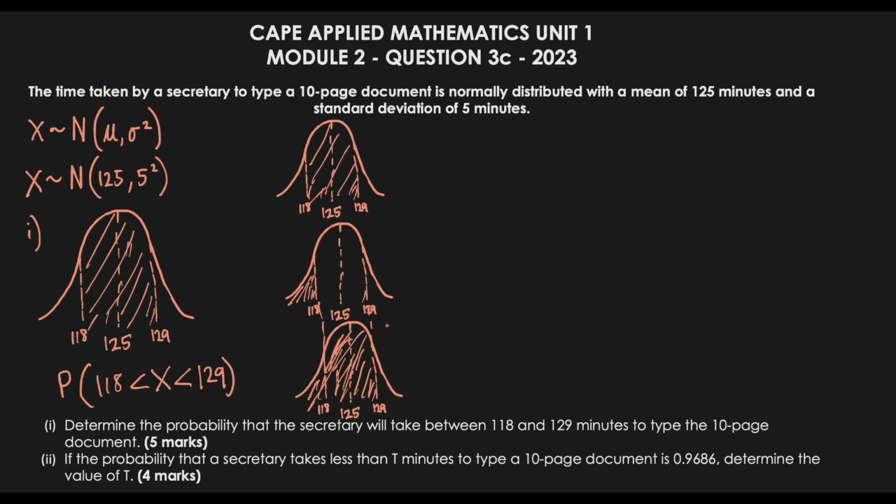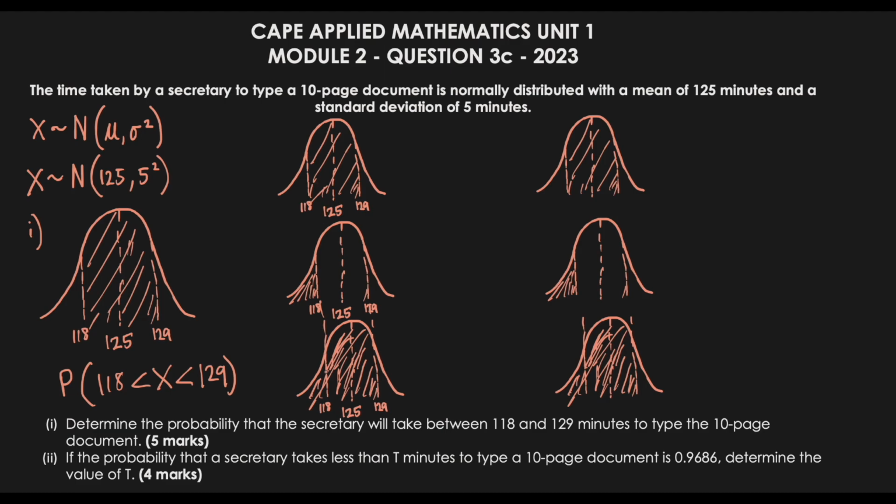When working this out, we need to go to the z-score table. But in order to go to the z-score table, we need to convert our data into z-score values. Remember, we need to think of our raw data as being one currency. Let's pretend this was EC dollars, and we wanted to convert EC to US dollars. How do we do this? Usually we get it from a friend, or most commonly we go to the bank. So the bank would be the bridge between converting EC to US, so we go through the bank and walk out with US.